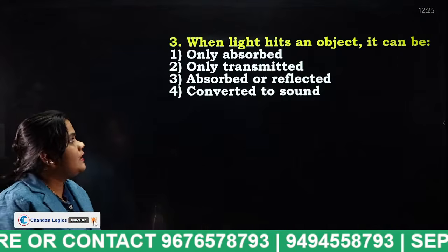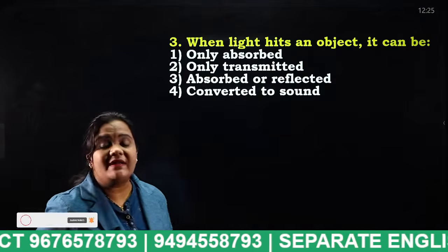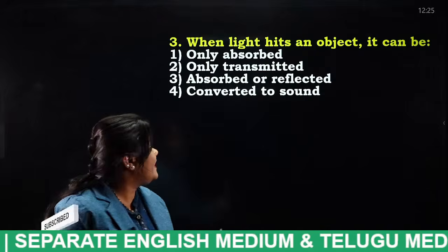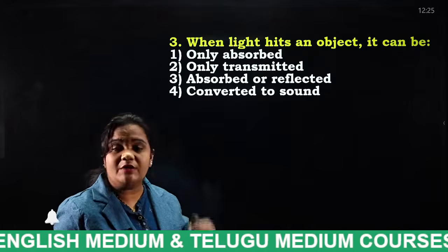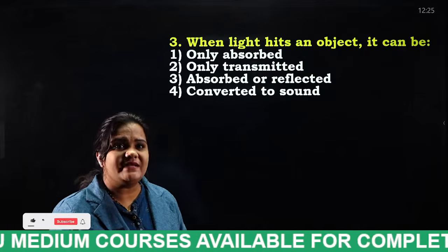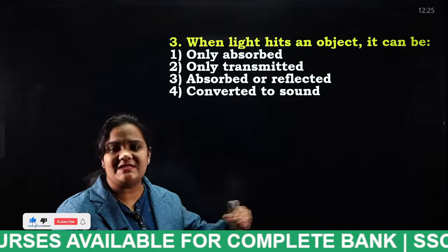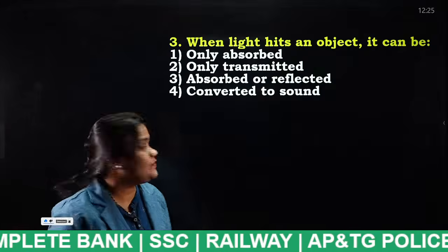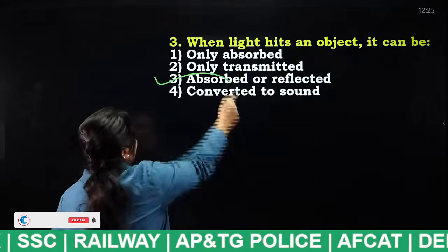When light hits an object, can it be only observed, only transmitted, absorbed or reflected, or converted to sound? When a light ray hits an object, how will it be? It will be absorbed or reflected, or only observed, or only transmitted, or converted to sound. So what is the answer here, sir? This is the basic light session. I think everybody knows this. What is the answer for this question? It is absorbed or reflected.